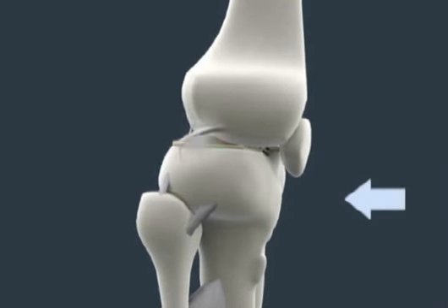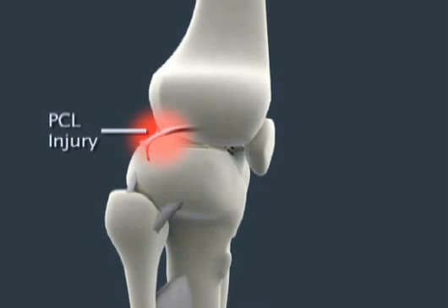Now, other knee ligaments that can suffer injury are the posterior cruciate ligament, called the PCL, and the medial and lateral collateral ligaments. Now, the PCL can be injured by a direct blow to the knee, for example, a front-on tackle in football. Now, the medial and lateral collateral ligaments stabilize the knee. They limit that side-to-side motion.